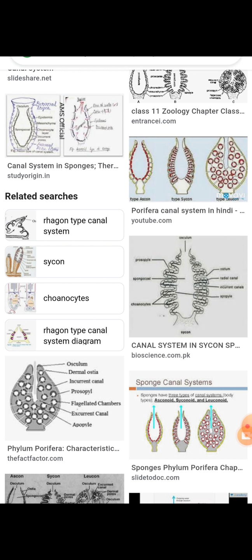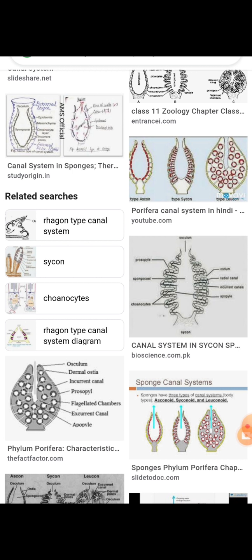The incurrent canals and prosopyles are the water flowing ways. From the prosopyles, the water goes to the flagellated chambers, from the flagellated chambers to the apopyles, from the apopyles to the excurrent canals, from the excurrent canals to the spongocoel, and from the spongocoel to the osculum, and then out to the outside water. That water canal was already studied in the simple manner.